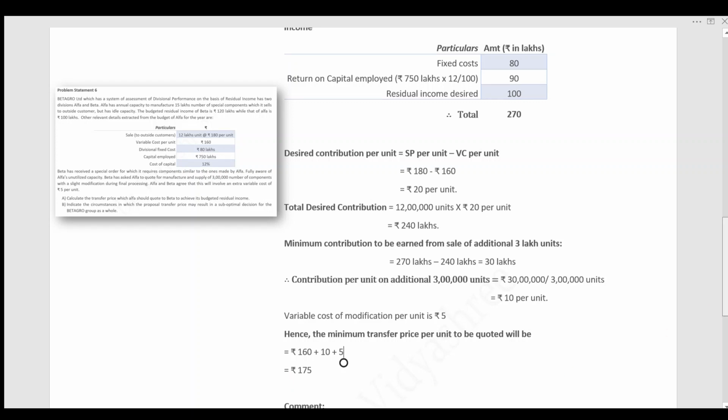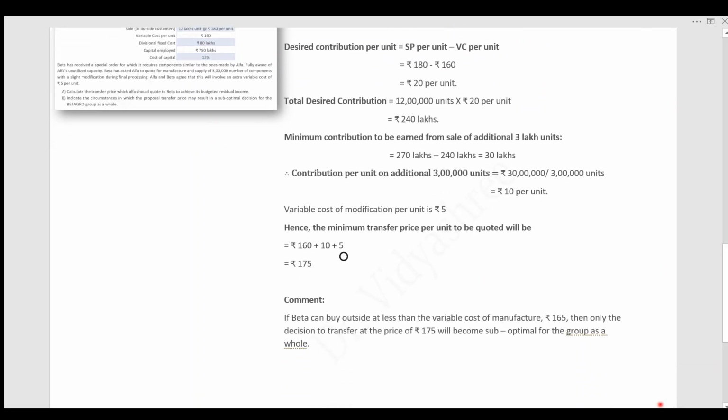You can give a comment based on this. If Beta can buy outside at less than 175, for instance around 165, the variable cost of manufacture, then it can do so. Otherwise, it is a better decision for Beta to purchase at the price of 175. That will help the whole group, or the whole company, to benefit. Thank you.